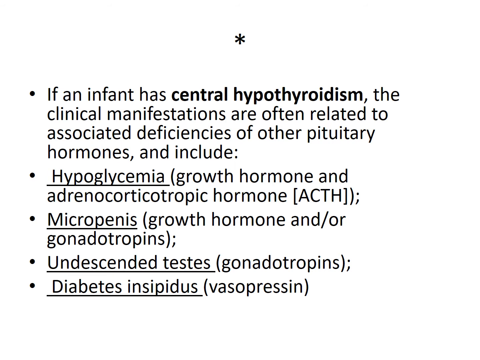We can have babies with hypoglycemia soon after birth, or deficiency of growth hormone and gonadotropins, that is FSH and LH, can lead to micropenis, that is a small size penis. Undescended testes, again due to the deficiency of gonadotropin, and vasopressin deficiency can lead to diabetes insipidus.